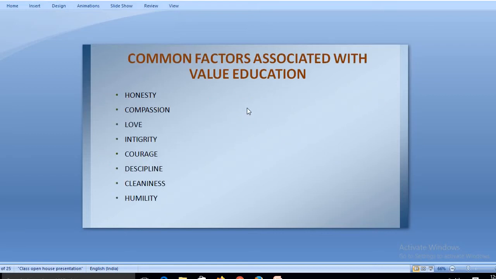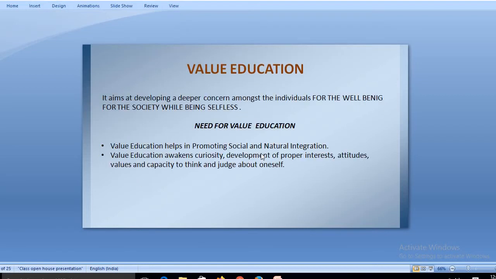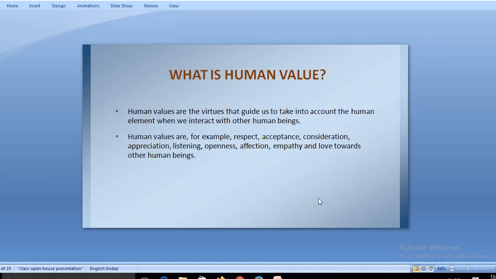Now what is the need for value education? Value education helps in promoting social and natural integration. It basically helps in nurturing the social activities within oneself and the natural integration also. The second one is that value education awakens curiosity, development of proper interest, attitude, values, and capacity to think and judge about oneself.